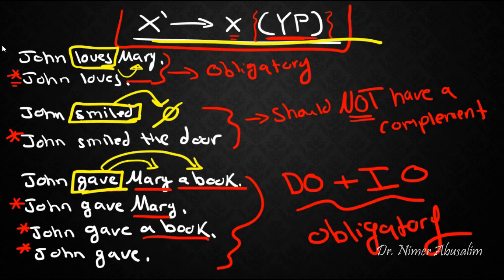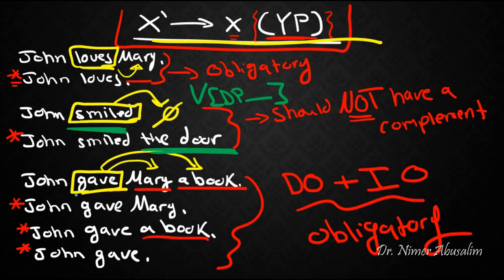So now we can go back and look at these sentences here where we had our problems. Just by using the subcategorizational restrictions, we now know that this type of verb is an intransitive verb, meaning it is a verb that only takes a DP before it. But the problem in this one is that we gave it another DP after it, and that should not be the case.